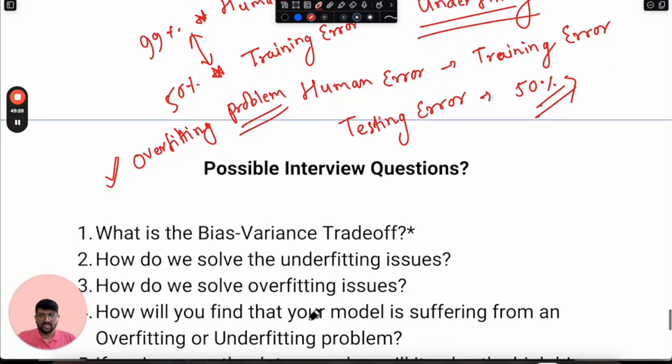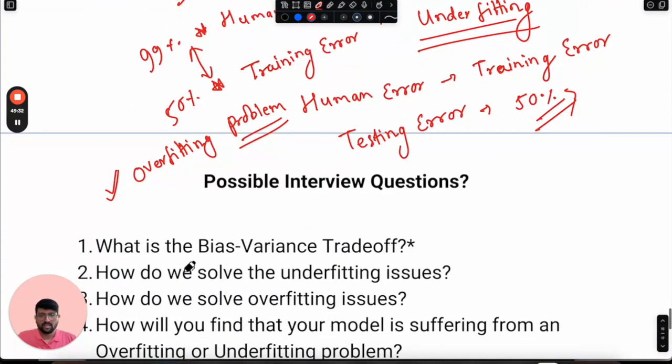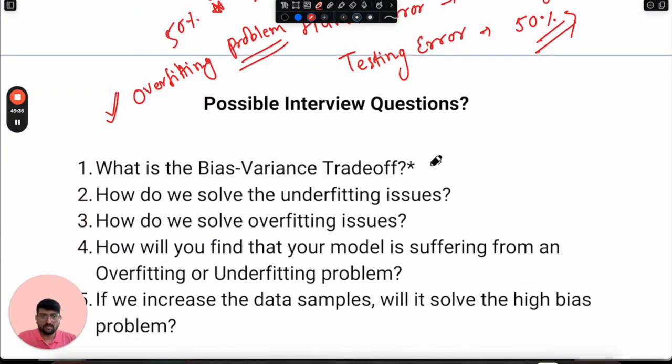So let's quickly discuss possible interview questions on this topic. One possible interview question: what is the bias variance trade-off? This is the most important question because many interviewers will ask it. If we try to improve the variance, bias gets increased. If we try to reduce the bias, variance gets increased. So there is a trade-off between these two. When we increase the complexity of the model, variance gets increased and bias gets reduced. When we reduce the complexity of the model, bias gets increased and variance gets decreased. We want both to be lower, so we want to find an optimal model complexity, and that's the bias variance trade-off.